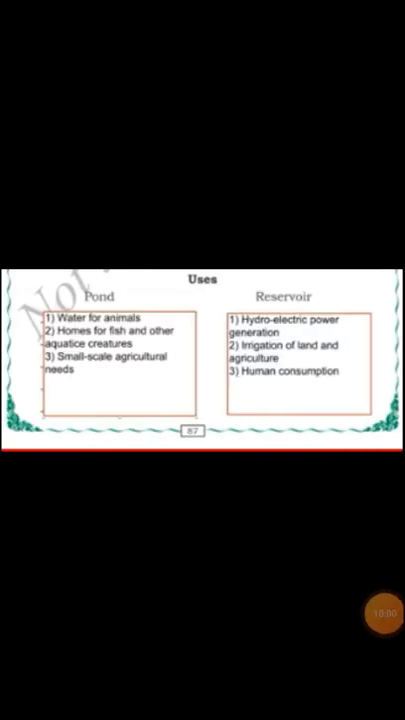On that page only, one more question is given, uses of pond and reservoir. So here first one, in a pond, water for animals. Second point, homes for fish and other aquatic creatures. And third one, small scale agriculture needs. And then uses of reservoir. Reservoir water is used to generate hydroelectric power, irrigation of land and agriculture, and human consumption. So these are the uses of ponds and reservoirs.